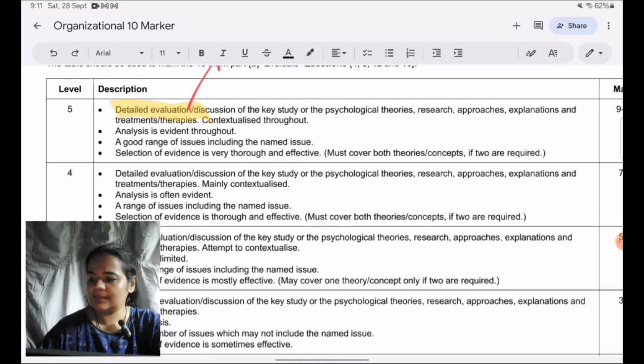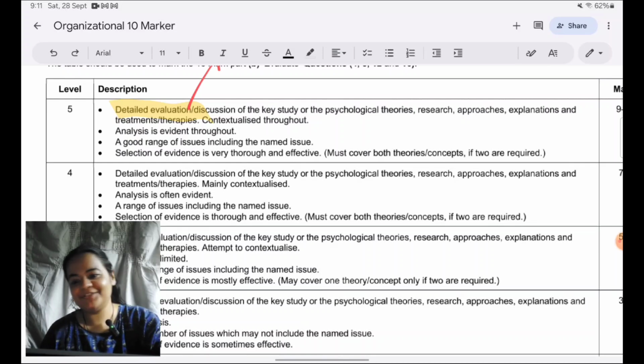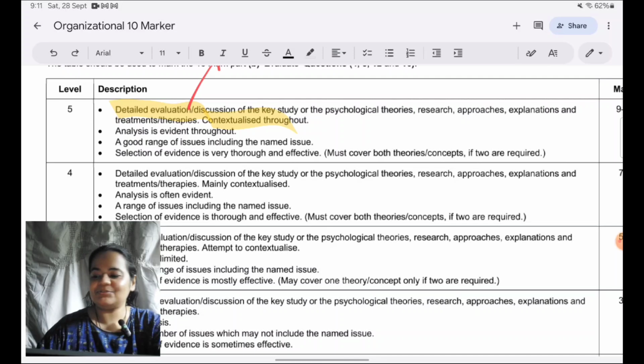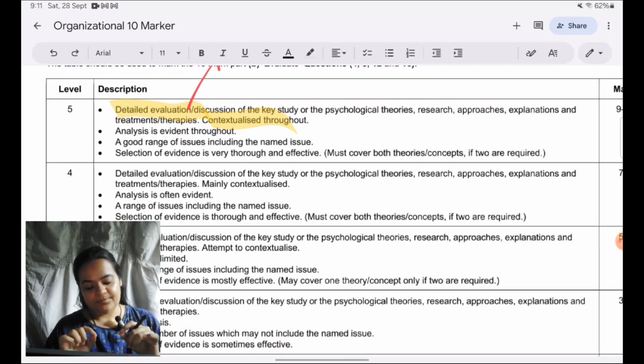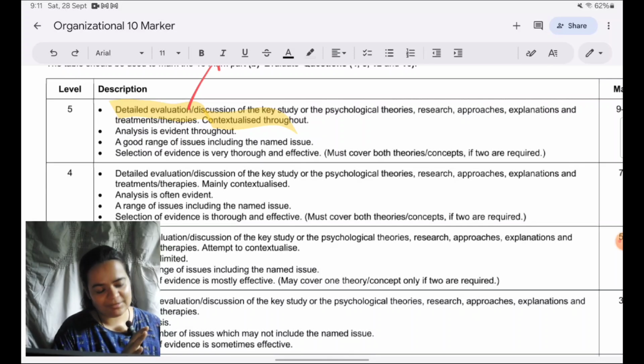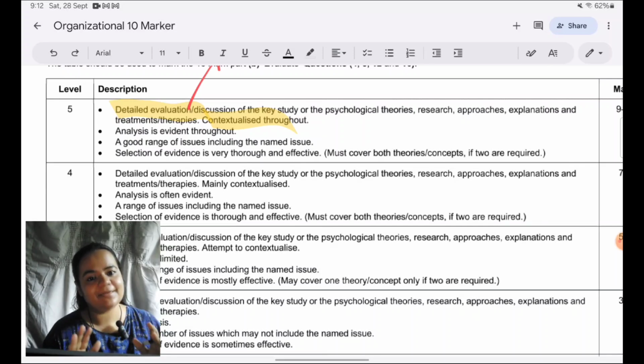Very importantly, this time in the May June, I've picked up the requirements from the May June mark scheme. They've gone out of their way to mention that it needs to be contextualized throughout, because this is one habit students have consistently in AS and then in A also, that they will keep on writing strengths and weaknesses without reference to the theory or the studies which are being discussed.